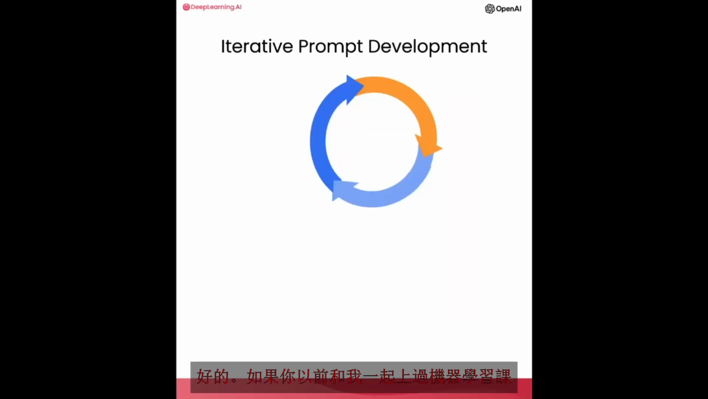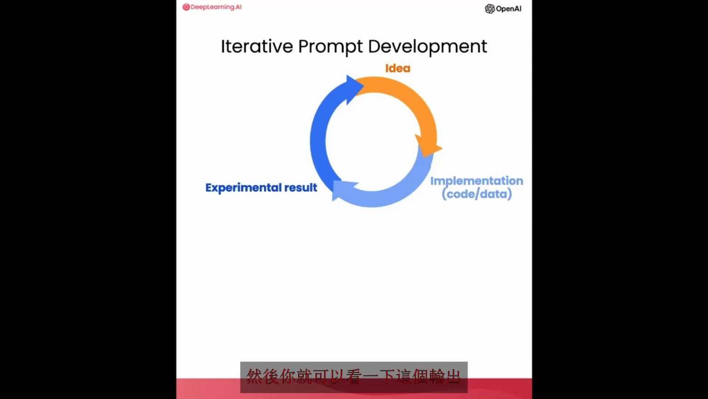All right. So if you've taken a machine learning class with me before, you may have seen me use a diagram saying that with machine learning development, you often have an idea and then implement it. So write the code, get the data, train your model, and that gives you an experimental result. And you can then look at that output, maybe do error analysis, figure out where it's working or not working, and then maybe even change your idea of exactly what problem you want to solve or how to approach it, and then change your implementation and run another experiment and so on, and iterate over and over to get to an effective machine learning model.